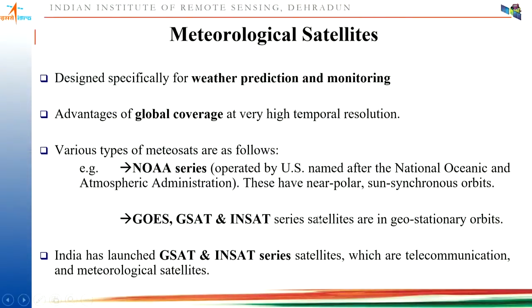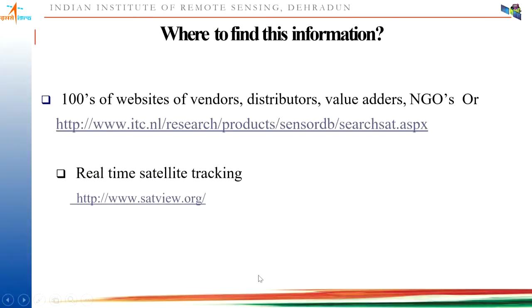Then coming to meteorological satellites, normally they are designed for weather prediction and monitoring. Advantages are global coverage with very high temporal resolution. NOAA is near polar, orbiting in a sun synchronous orbit. GOES, GSAT, and INSAT series satellites are in geostationary orbit. India now has GSAT and INSAT series satellites, which are used for telecommunication and meteorological purposes.